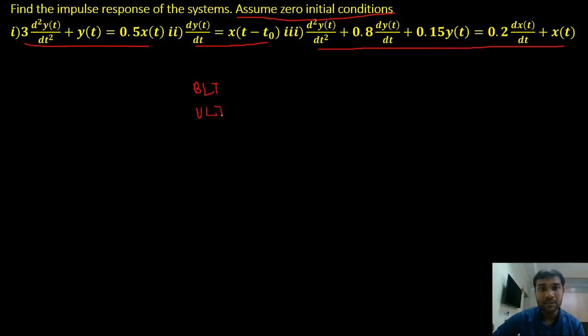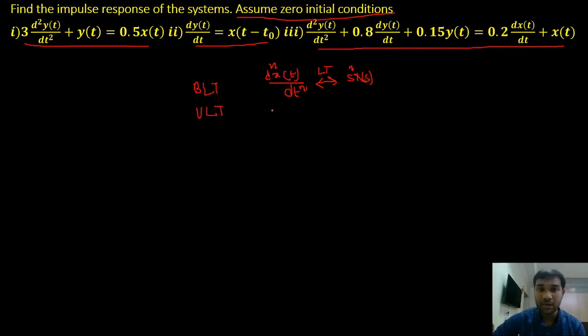What was the bilateral case of time differentiation property? dx of t by dt has a Laplace transform of s into x of s, right? Or d power n x of t by dt power n has a Laplace transform of s power n into x of s. This was the bilateral case.